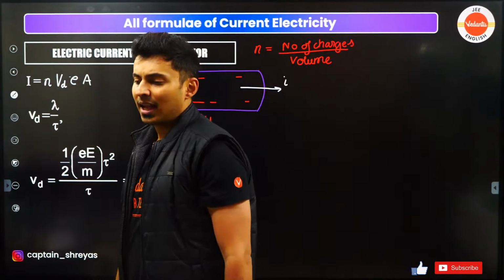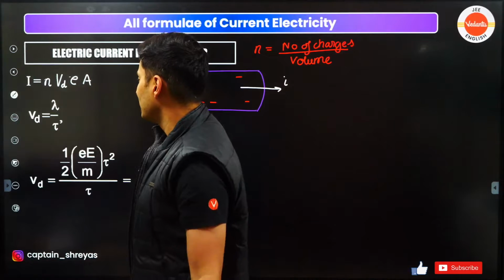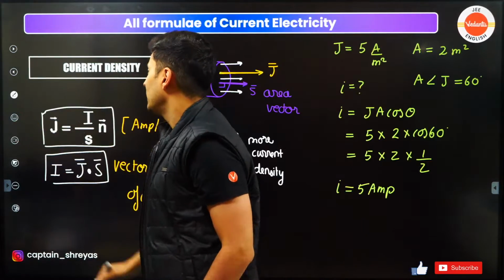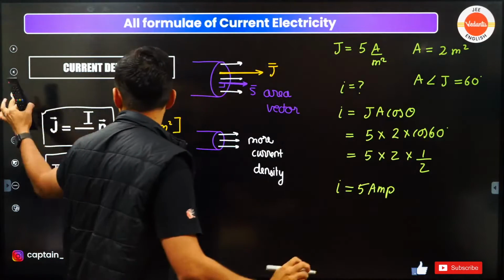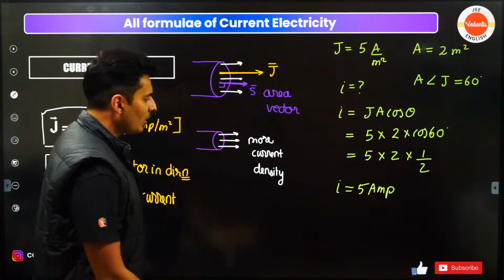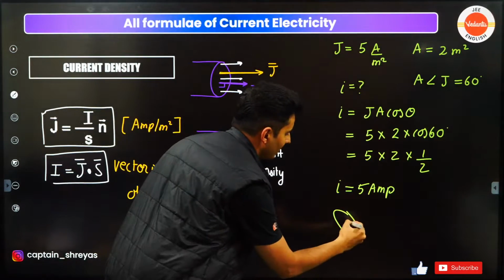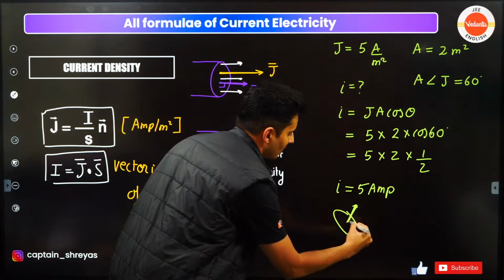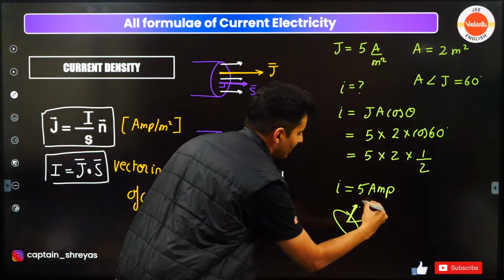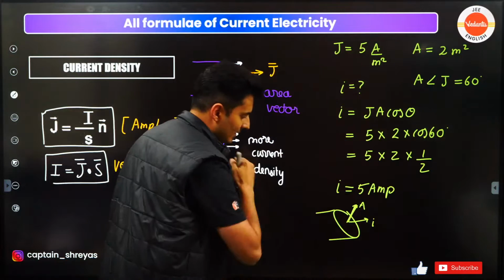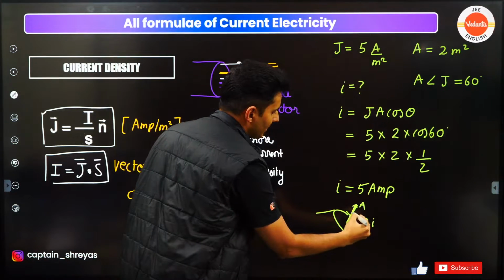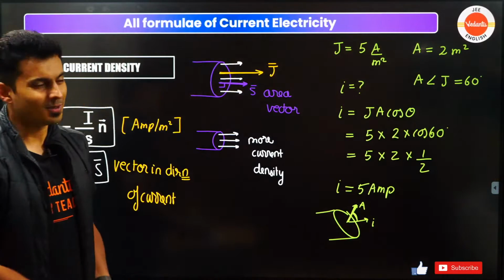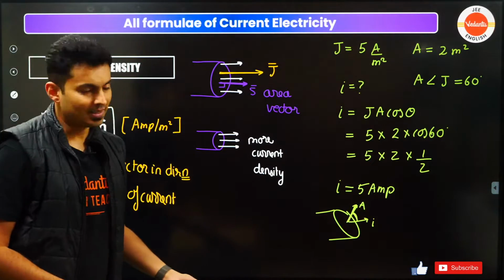What is the role of the angle in the current? Just imagine it like this, for the previous question. Imagine this problem to be in this particular manner, where you have the area vector like this, but the current is going like this. It's a cutout in a very weird manner. So that's why the area vector makes a certain angle. That's the significance of it. Okay, I hope that makes sense.